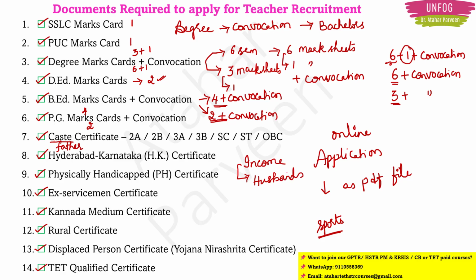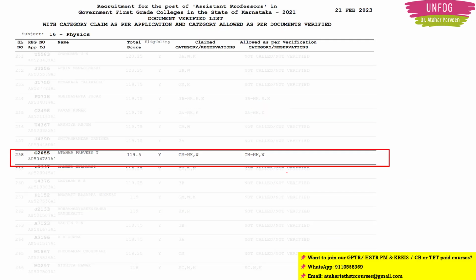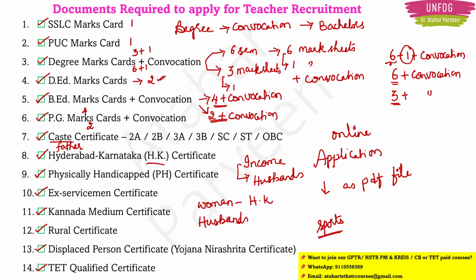Actually, when I went for document verification for assistant professor, I am from the Hyderabad Karnataka region, right? So what they asked me, because I am a woman, was whether I have my husband's HK certificate, 371J. My husband is also from the Hyderabad Karnataka region only. But I did not have my husband's 371J certificate with me. I don't know whether they will create an objection for you or not. But for me, they asked this.